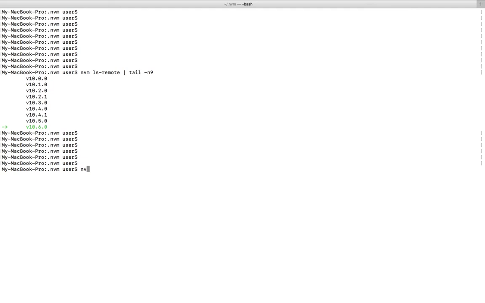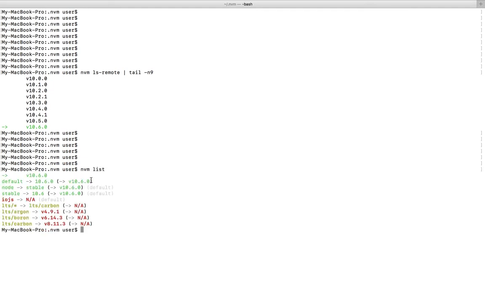If you run nvm list, you can see that it is already installed. So I am going to install another version. Let's say this one. We can install it like this: nvm install, then the version of node which you want to install.